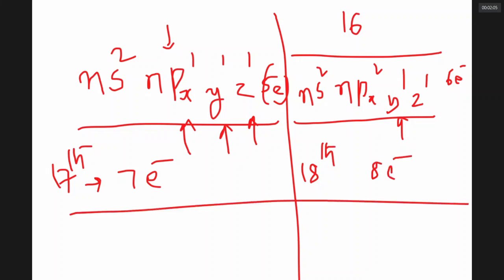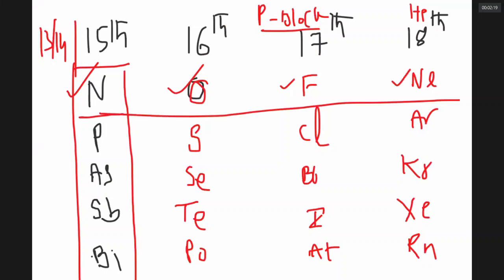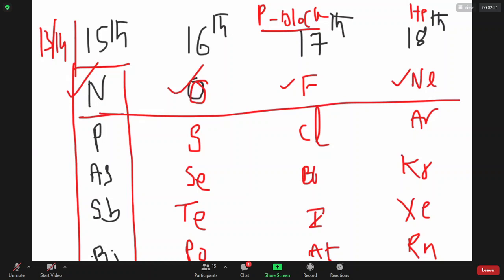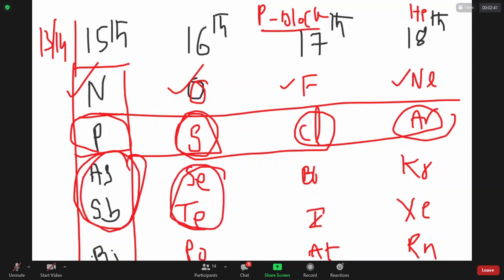Now I want to examine the first element of the 15th group; it is a non-metal gas. Even 16th group is a non-metal gas. 17th group is a non-metal gas. 18th group is a non-metal gas. So the first elements in all these groups are essentially gases, non-metals. Even the second element is a non-metal, but it is a solid. Here it is a solid, yellow color solid sulfur. It is a gas. Then there are metalloids, two metalloids. These two are non-metals. These two are gases.